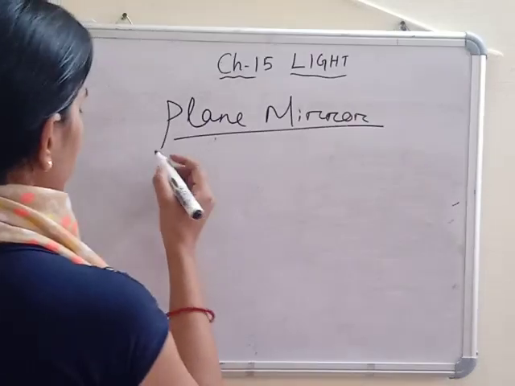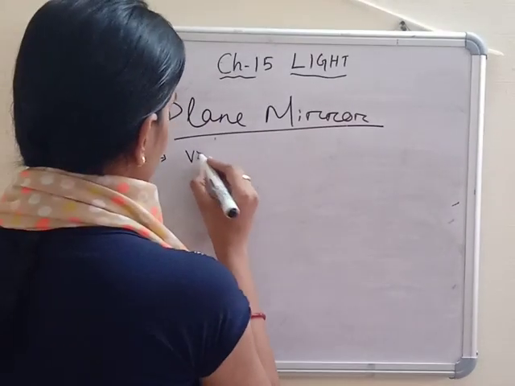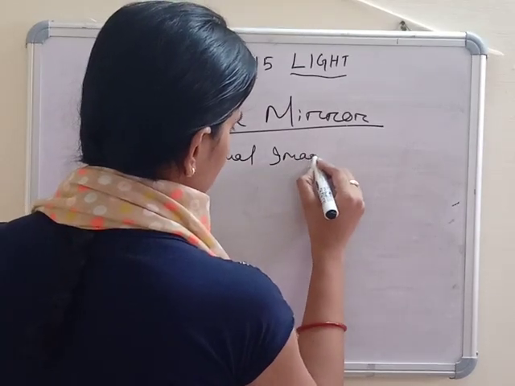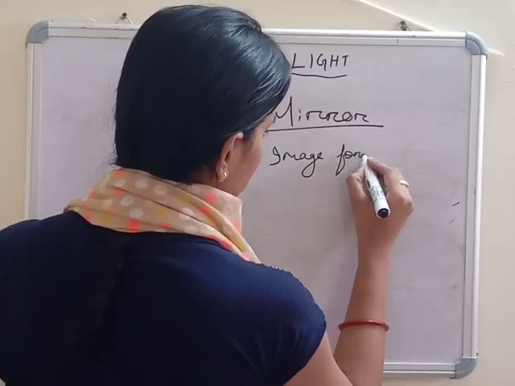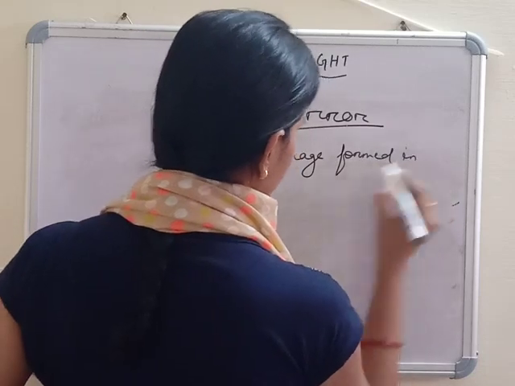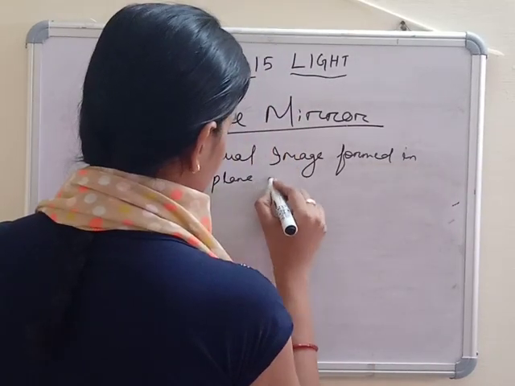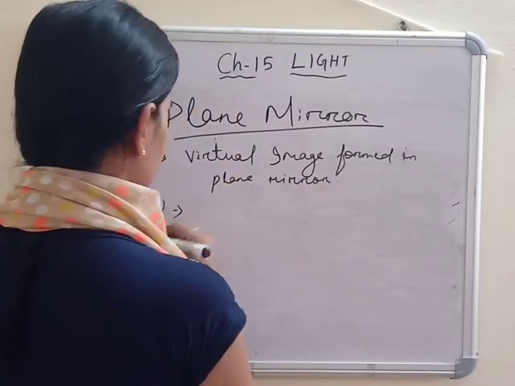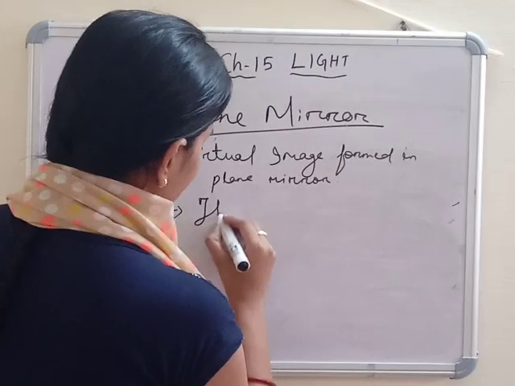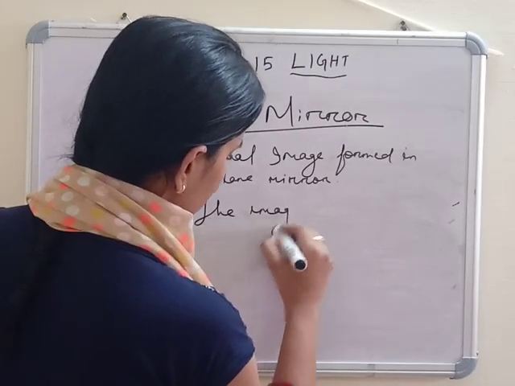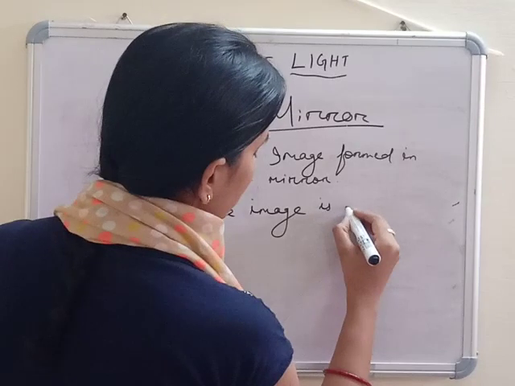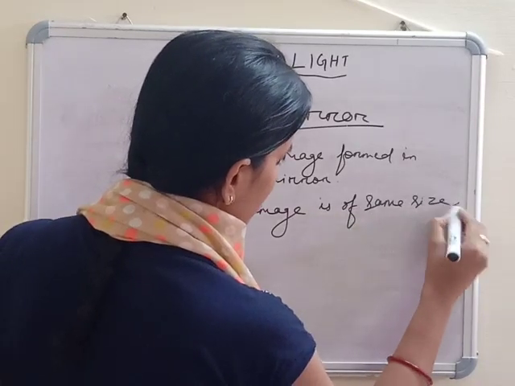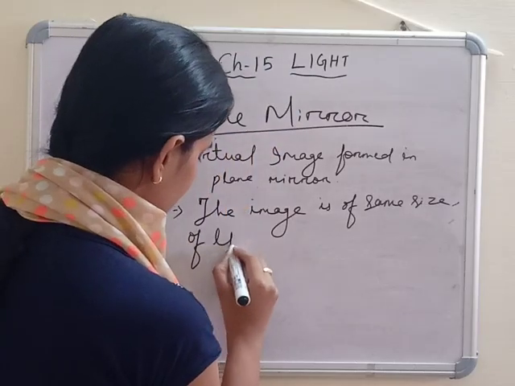Now discuss the first one: virtual image is formed in the plane mirror, and the image is of the same size as the object.